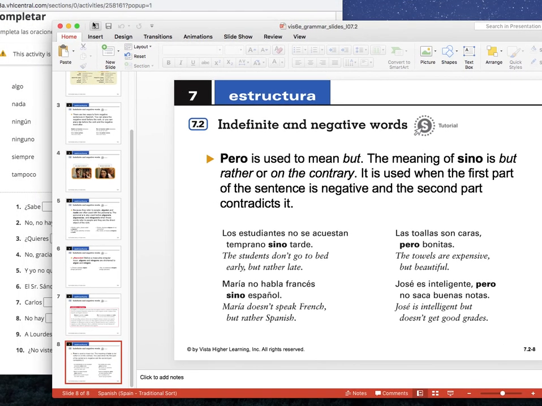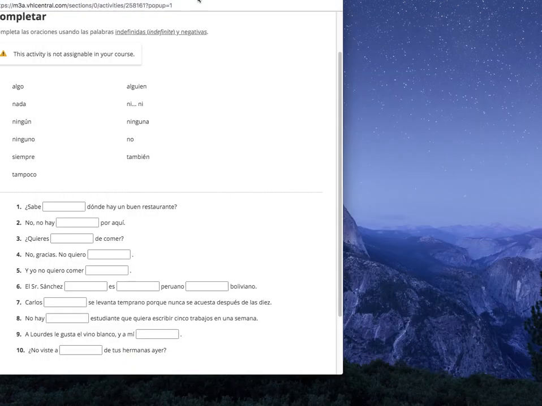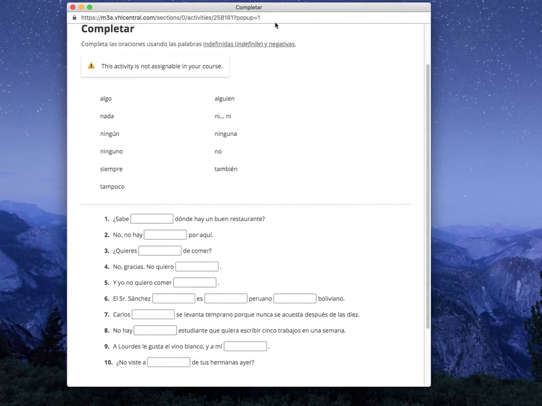Okay, let's do an activity together. So as always, you will pause in between each one so you can take time. You pause the video so you can take the time to think about the answer. Let's look at the instructions. Completa las oraciones usando las palabras indefinidas y negativas. So here we have all of the words that we should use. Let's see, there's 10 sentences.